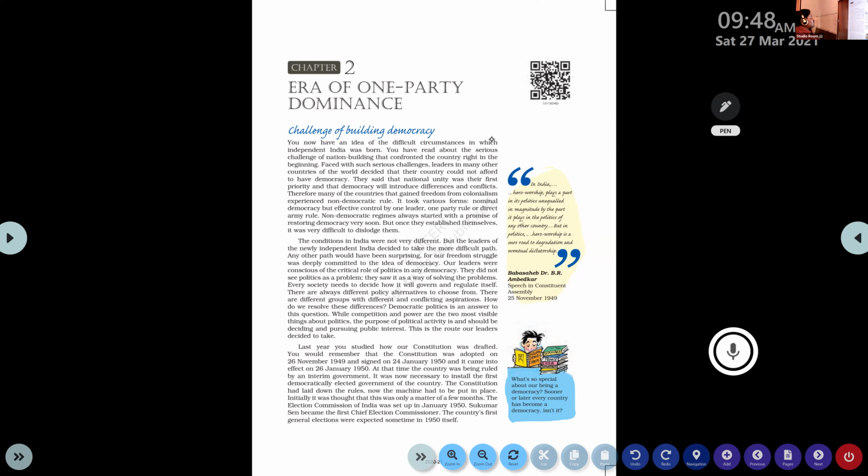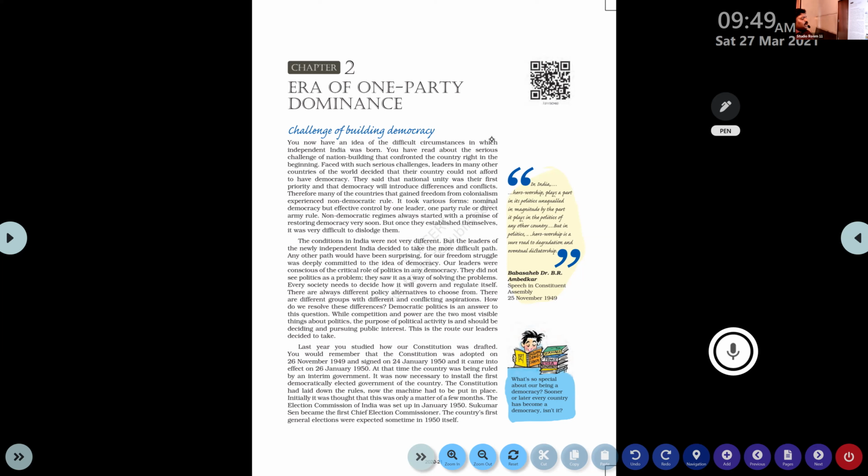There are always different policy alternatives to choose from. Policy alternatives. People have a number of choices because a number of political parties are there. Their ideas, their programs, their principles are different. So choices are there for the people. Clear or not? So democracy gives choices for the people. A, B, C, D: whichever is best for you, you can choose. There are different groups with different and conflicting aspirations.